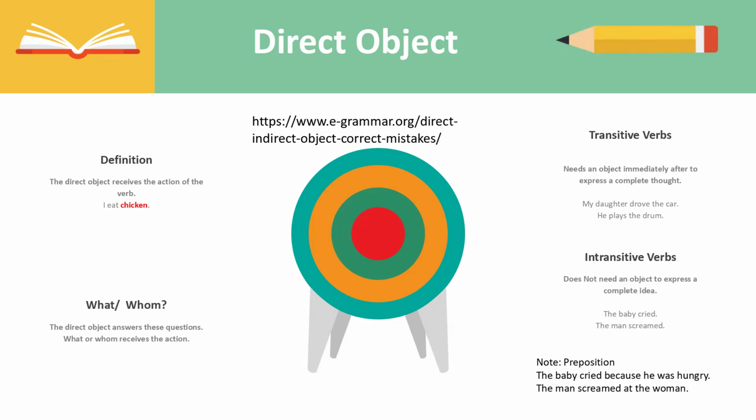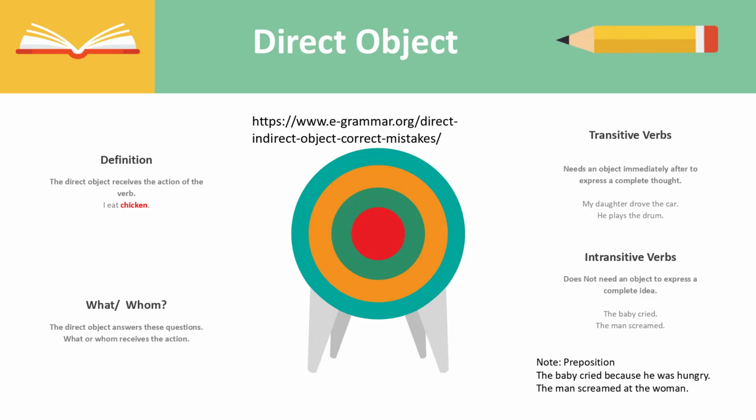For example, I eat chicken. I is the subject, eat is the verb, and chicken is the direct object. It's the thing that is receiving the action in the sentence. Perfect. The direct object can answer the question what, or who, is receiving the action in the sentence.